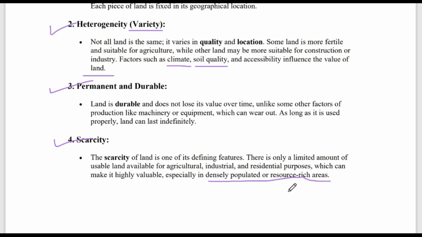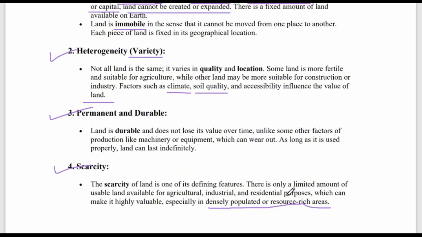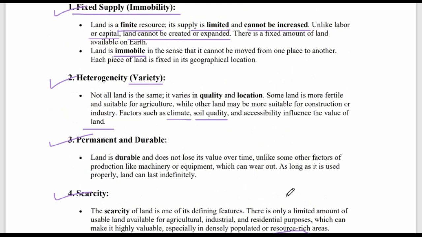So if I am a landowner, as a factor of production, I know that land is limited. It's a scarce resource. Land cannot be moved. There's a fixed supply to it, and it is permanent and durable. Of course, the quality of land also varies from location to location, and therefore how much price it can demand or fetch also depends on the quality of the land and its location as well.